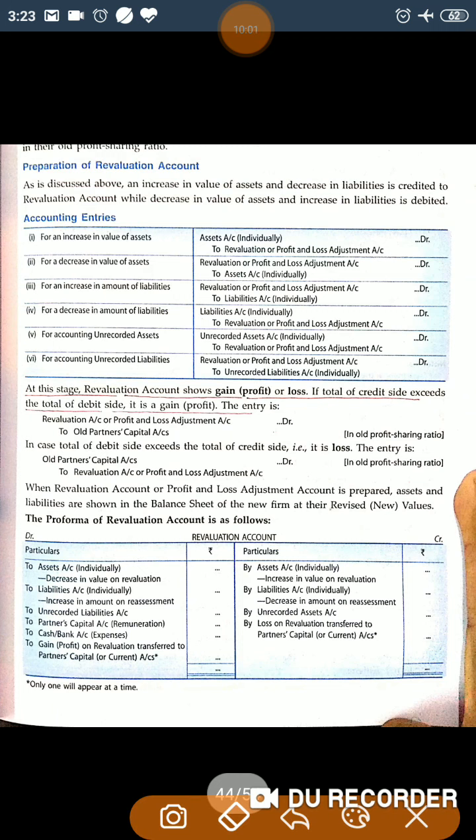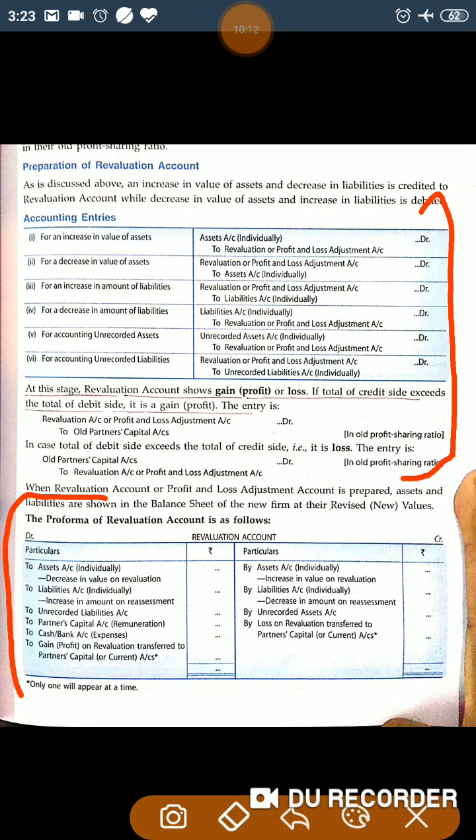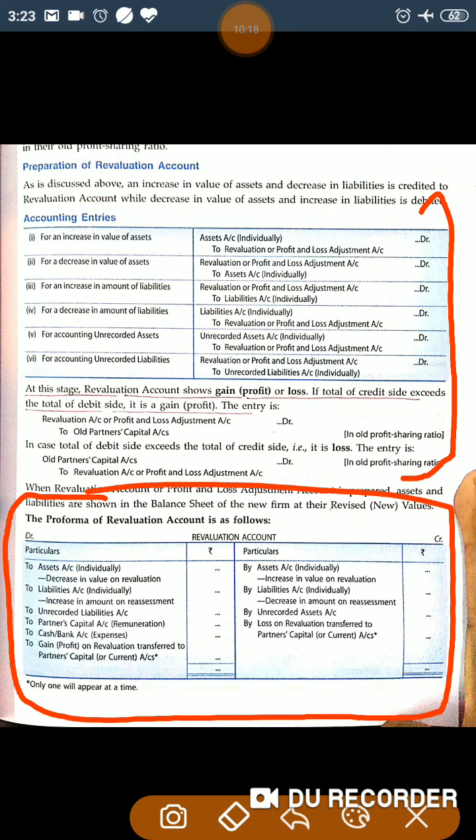So this is the format. These I have explained just now, and I am giving you the comprehensive format of the revaluation account. Wherever the revaluation account was debited, that will be shown on the debit side. So decrease in asset, increase in liability, unrecorded liability will be shown there; increase in asset, decrease in liability, unrecorded asset will be credited.